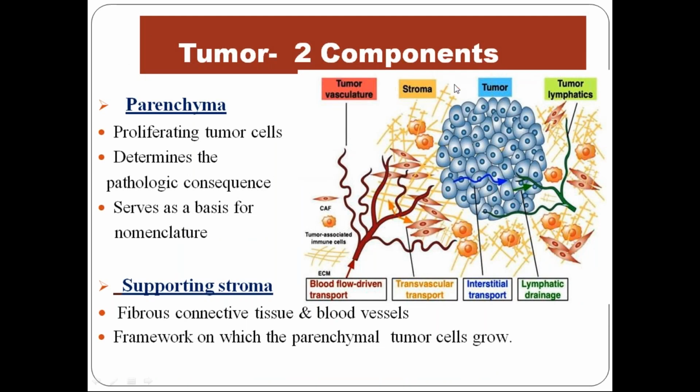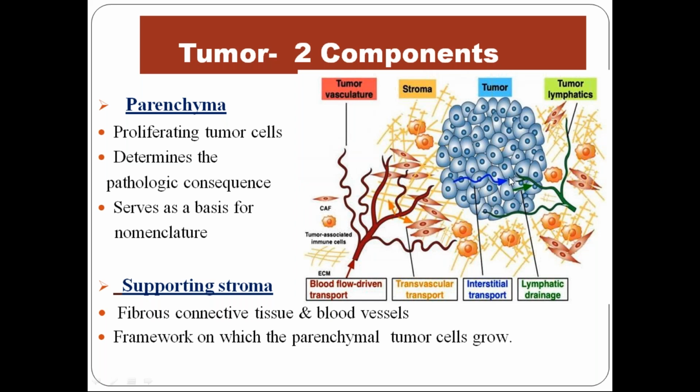So a tumor has two components. One is the parenchymal component. You're seeing here the cells. This is the parenchymal component, the actual tumor proper, which is proliferating.